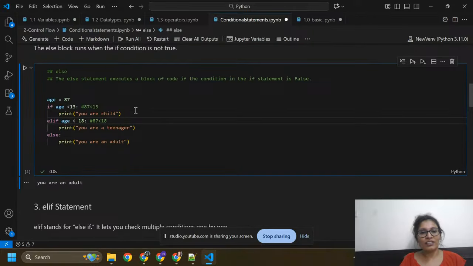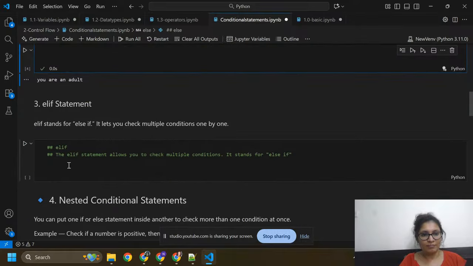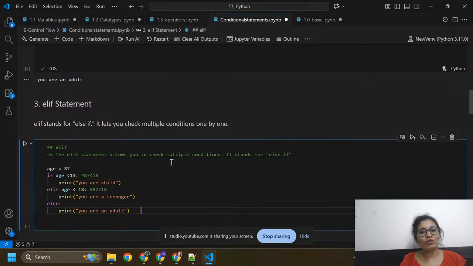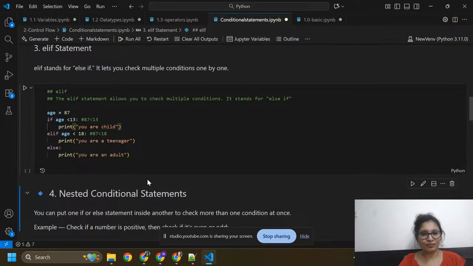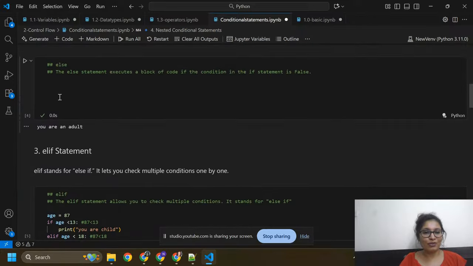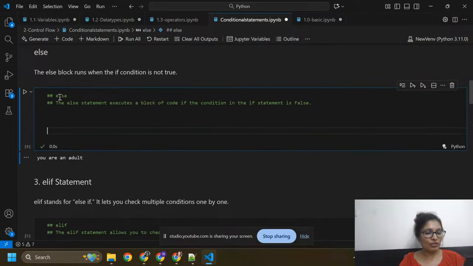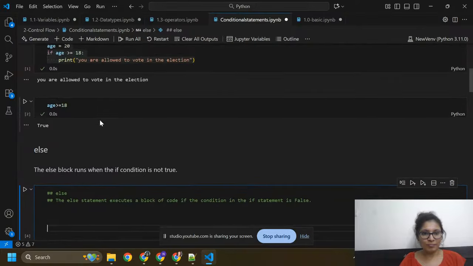Okay, so here we can check: if this condition is not true, then we move here. If both of these conditions are not true, then we move here. So I just need to copy it and paste it here. The elif statement allows you to check multiple conditions. It stands for else if. So here I'm going to write again, age equals to, I just need to copy these things.